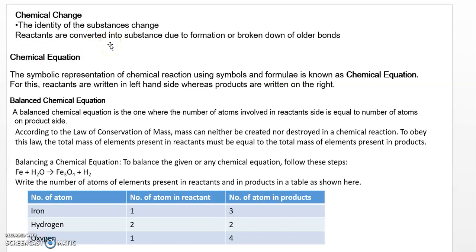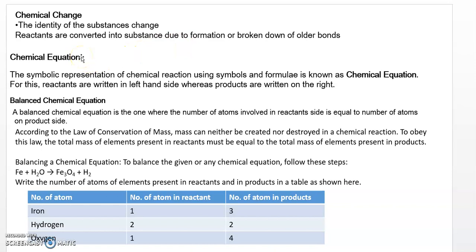So in a chemical change, what happens is the identity of the substance completely changes. So reactants are converted into new substances due to the formation or the breaking of the older bonds. That means new bonds are formed, and the old bonds are broken down. So that is the meaning of chemical change.